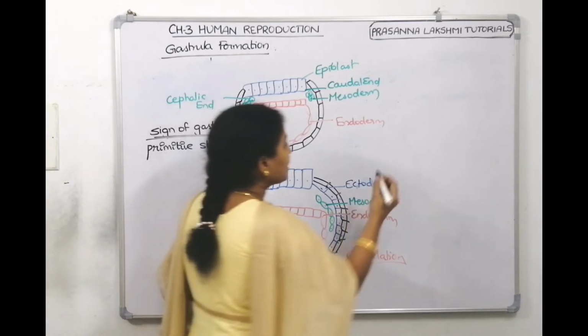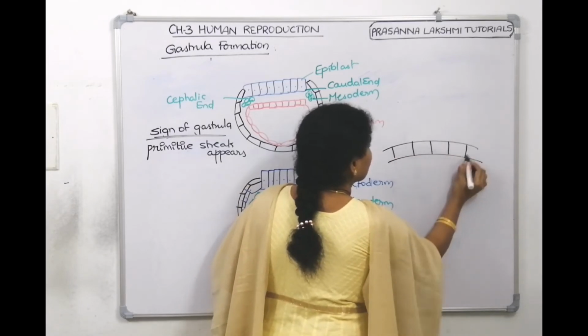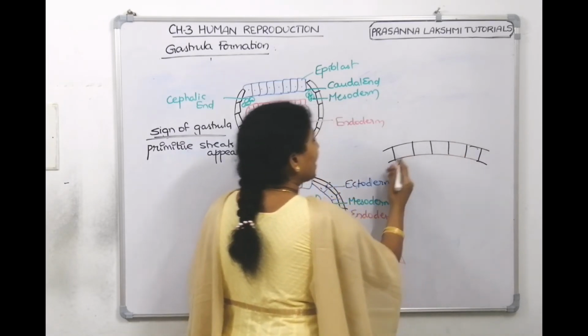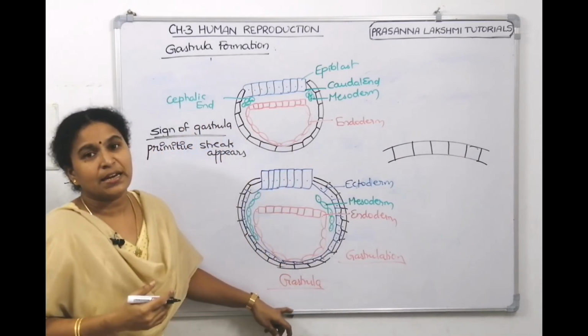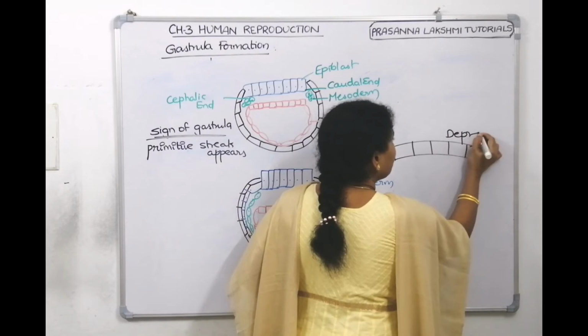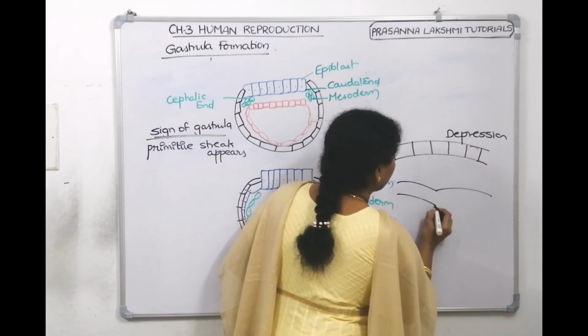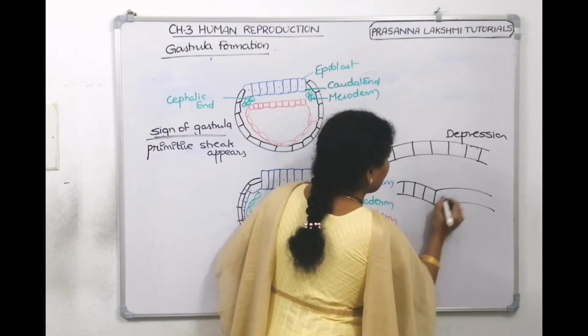So the trophoblast cells are there, right? So these are the trophoblast cells. Now these trophoblast cells which are towards the outer side, they show a depression. There appears a depression here. When a depression appears, it becomes like this.